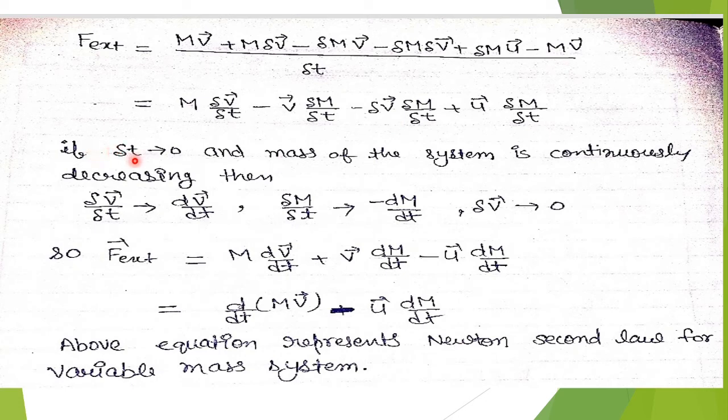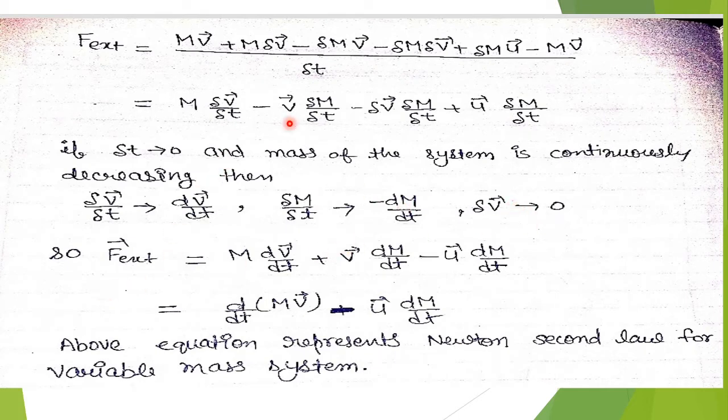If we consider del t tends to 0, means this time interval is very small and mass of the system is continuously decreasing, then we can write del v upon del t equals to dv upon dt, and also del m upon del t tends to minus dm upon dt, because with increasing time the mass is going to decrease, and del v tends to 0.